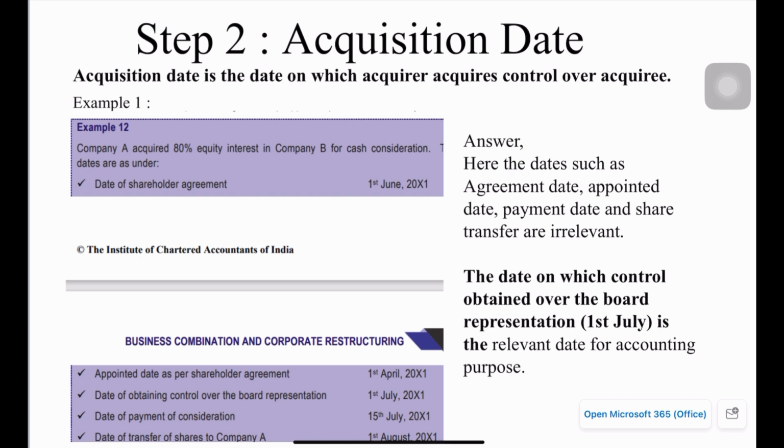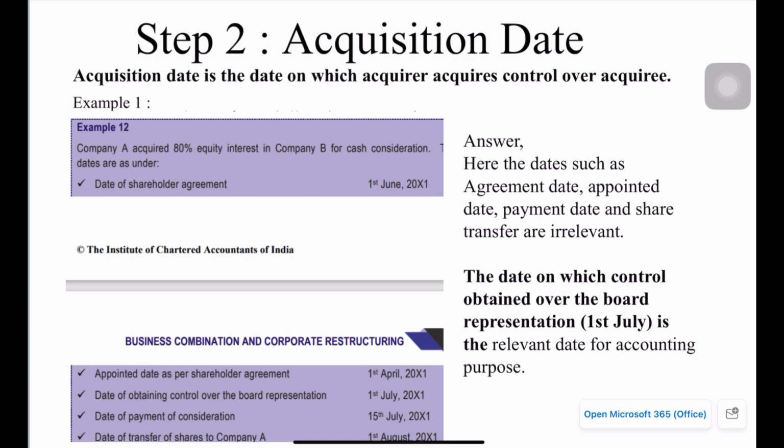Today we will go through the acquisition date, which is an important step to account for business combination under Ind AS 103. So acquisition date is basically the date on which the acquirer acquires control over the acquiree. You should remember that the acquirer acquires control over the acquiree. So that's the definition for acquisition date.